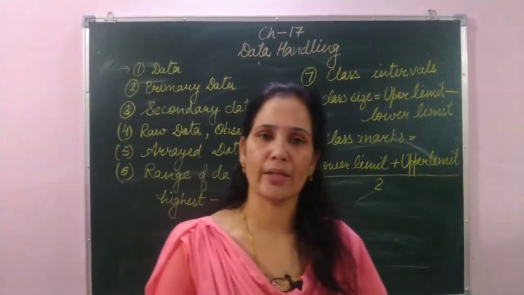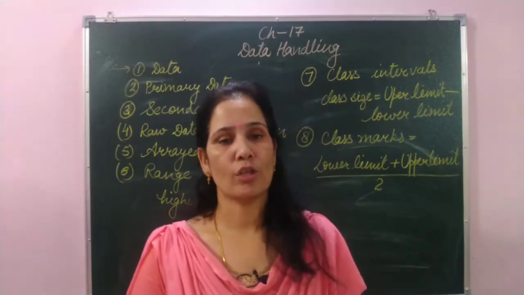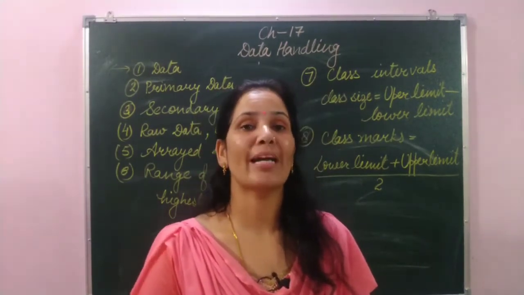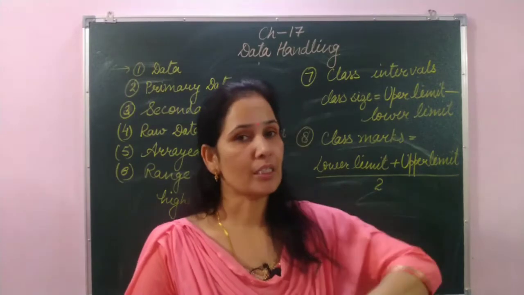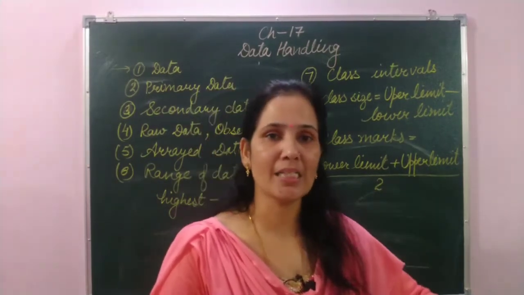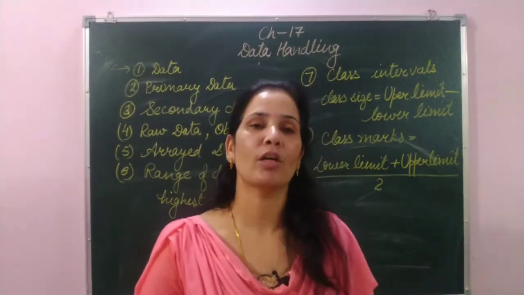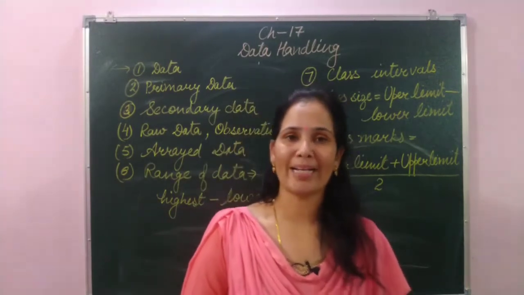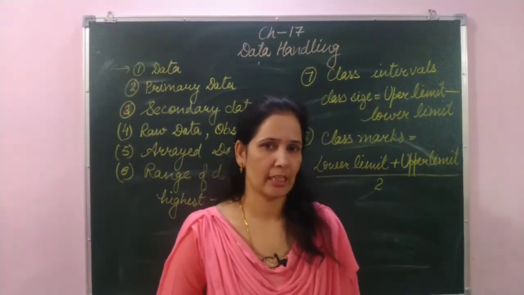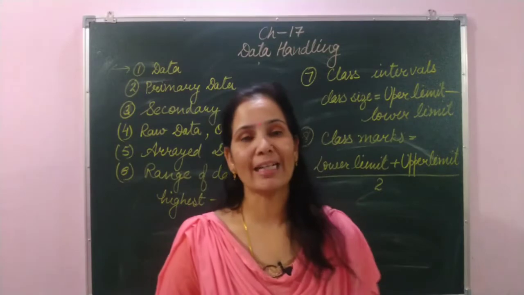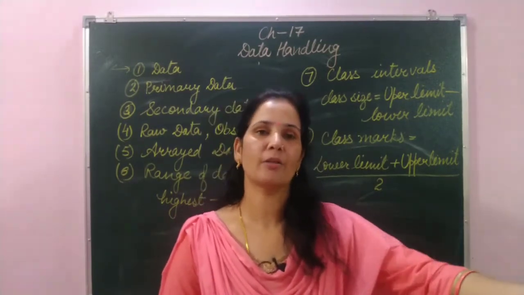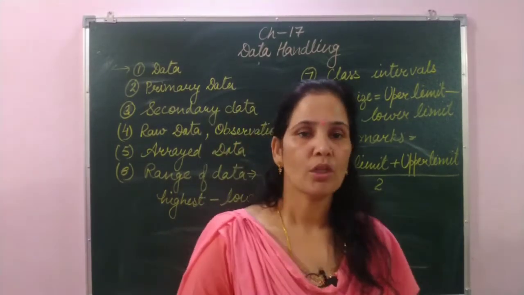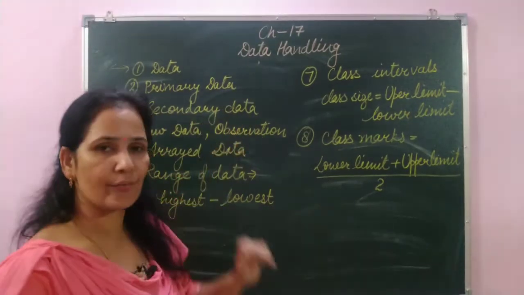Then after that, secondary data. Secondary data are those data which we collect from any source. That means it is already collected by someone else and then we are using it for our use. Here is one example, that is population data. Population data we are not gathering ourselves, we are using data collected by another person or source. That is why this data is called secondary data.